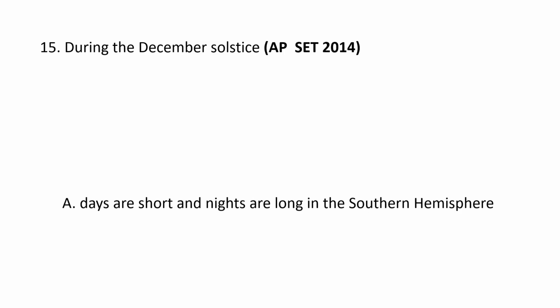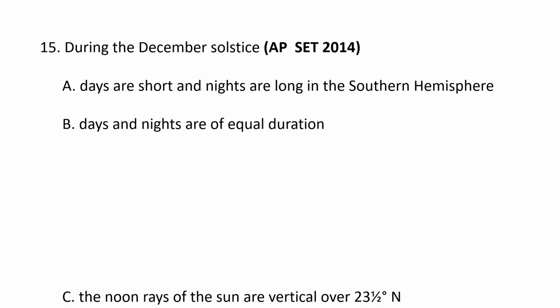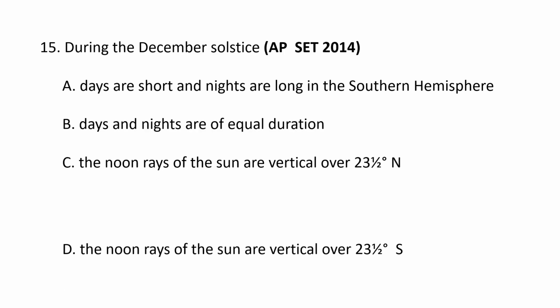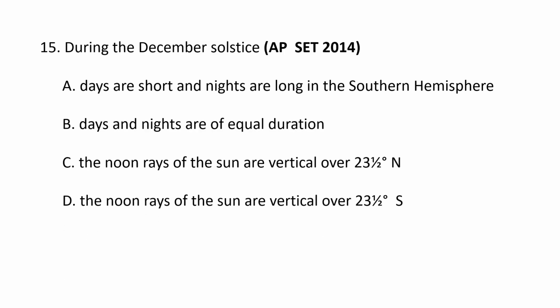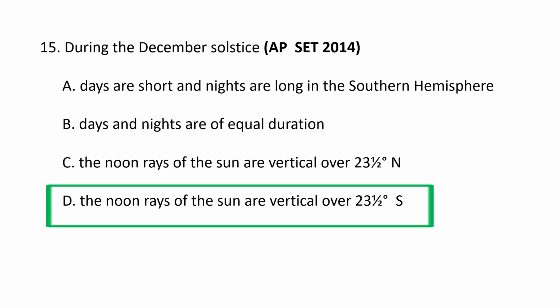Next question. During the December solstice: A. Days are short and nights are long in the southern hemisphere. B. Days and nights are of equal duration. C. The noon rays of the sun are vertical over 23.5 degrees north. And D. The noon rays of the sun are vertical over 23.5 degrees south. So the correct option is D.